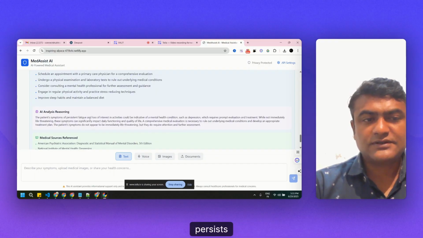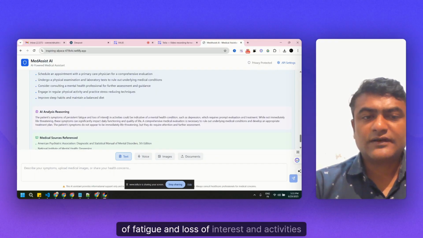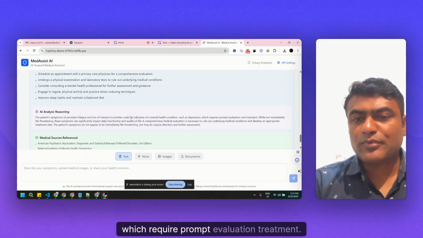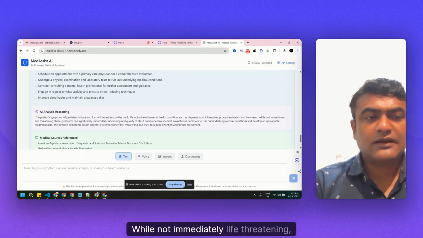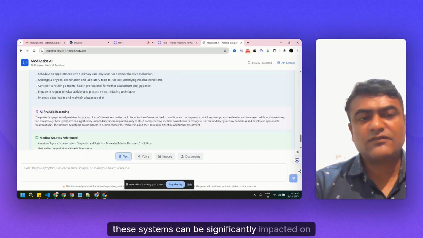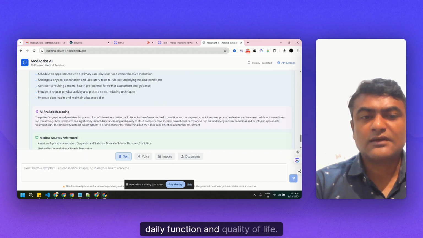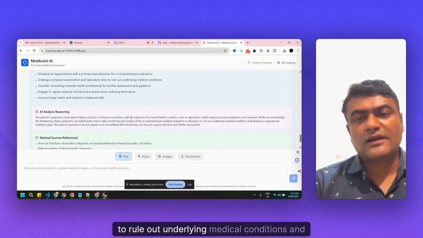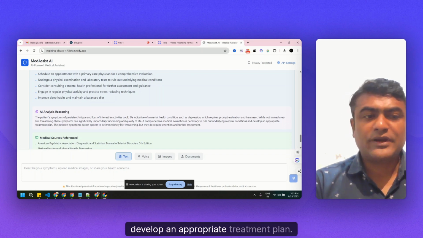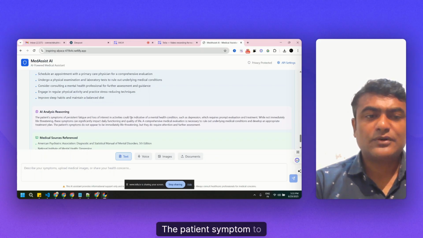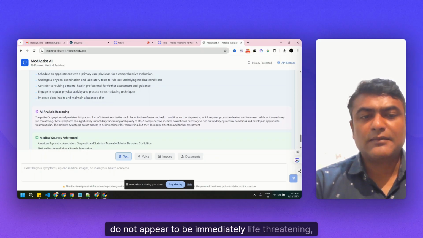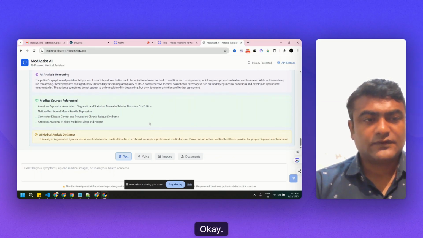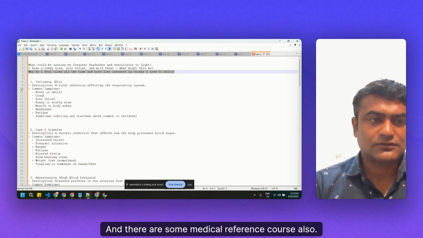A patient's persistent symptoms of fatigue and loss of interest in activities could be related to medical health conditions such as depression, which require prompt evaluation and treatment. While not immediately life-threatening, these symptoms can significantly impact daily function and quality of life. A comprehensive medical evaluation is necessary to rule out underlying medical conditions and develop an appropriate treatment plan. The patient's symptoms do not appear to be immediately life threatening, but they do require further assessment. Okay, and there are some medical reference sources also.